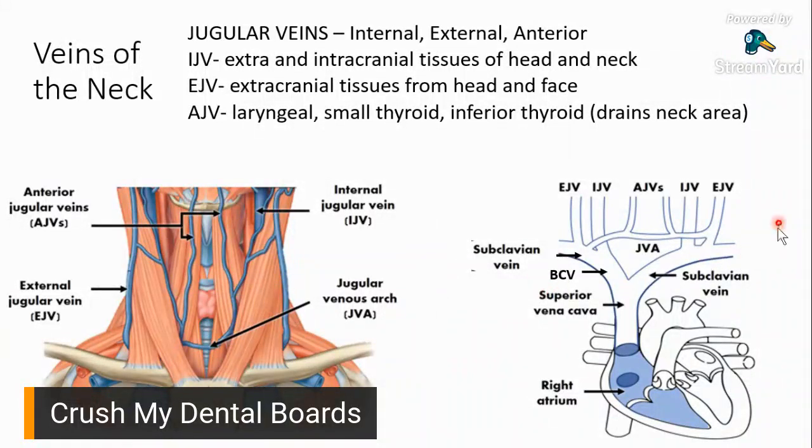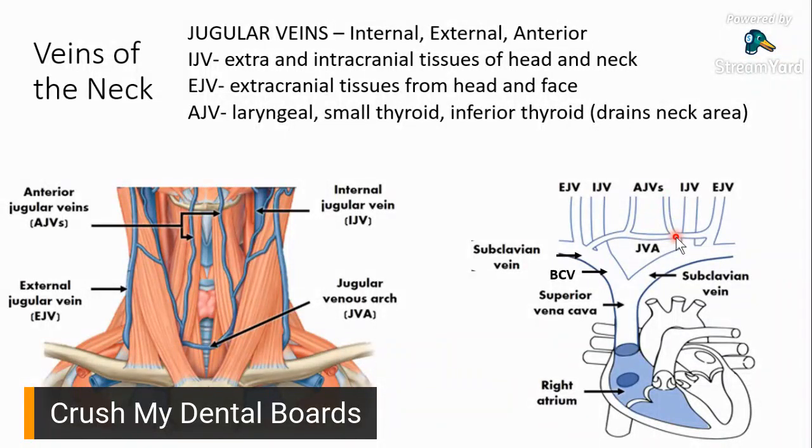If you would take a look at the diagram here, on the right, you have your external jugular vein on the lateral aspect. And then medial would be your internal jugular vein. And then right smack, dead center of your neck, you have your anterior jugular vein.